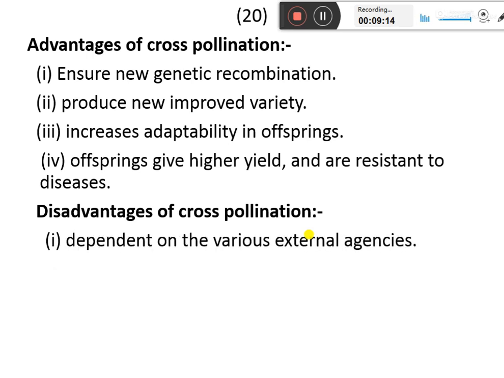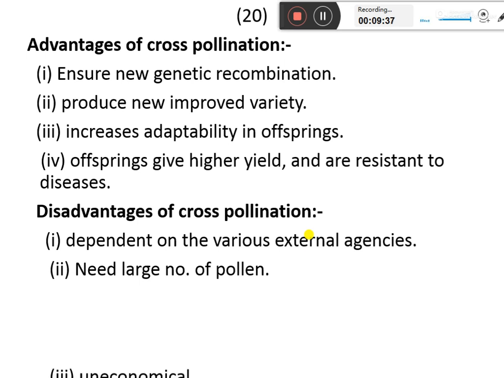It depends on various external agencies: air, water, insects, other animals, etc. There is need of a large number of pollen grains, because during the transportation many pollen grains are lost. So a large number of pollen grains are produced. It is uneconomical, and when a large number of pollens are produced, there is a loss of energy of the plant.